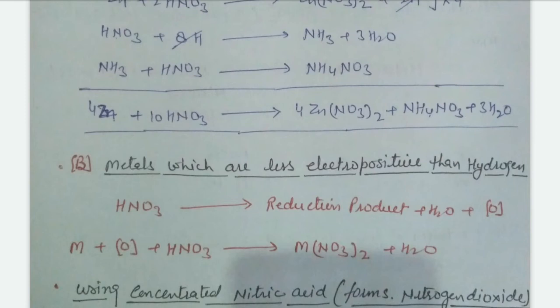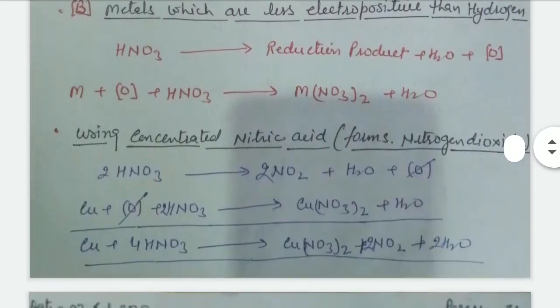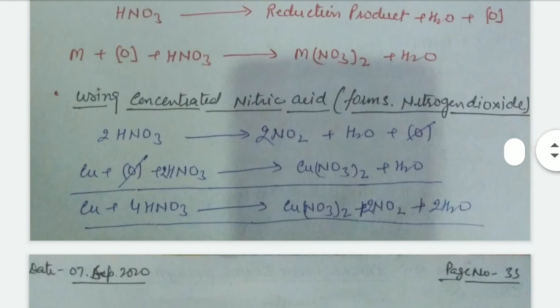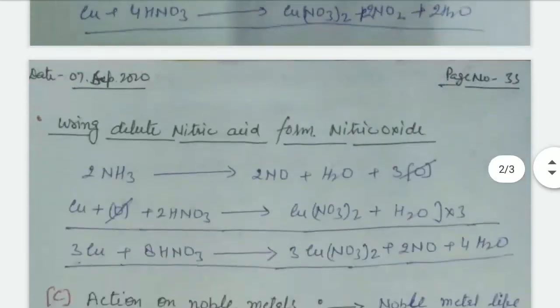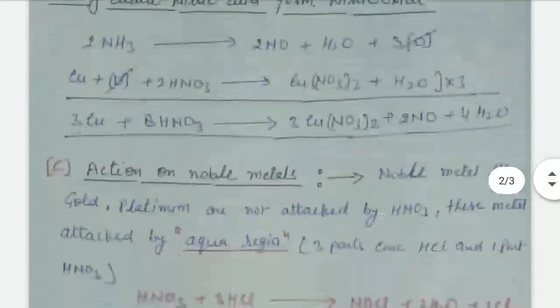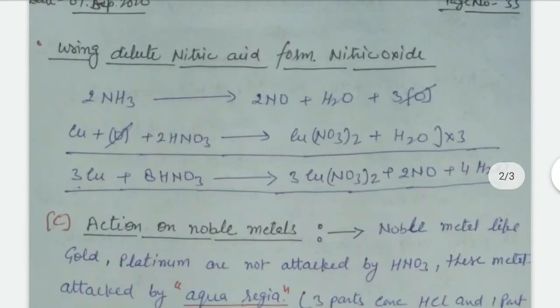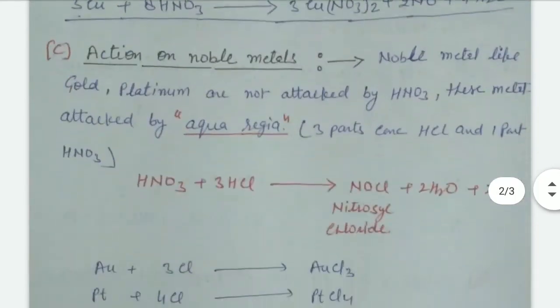Or concentrated nitric acid. Then the metals which are less electropositive than hydrogen give nascent oxygen. This nascent oxygen further reacts with the metal and nitric acid to form metal nitrate. These are some common examples: concentrated nitric acid forms nitrogen dioxide, dilute nitric acid forms nitric oxide, right.